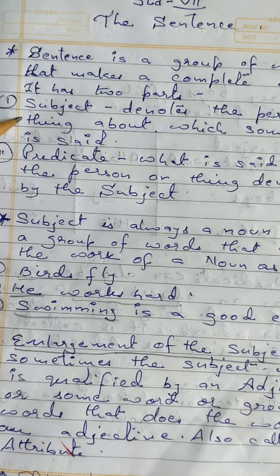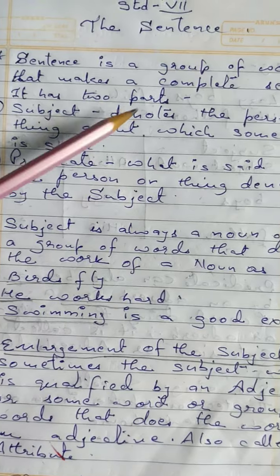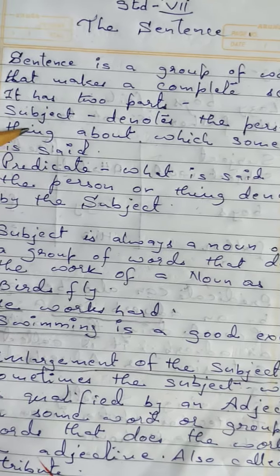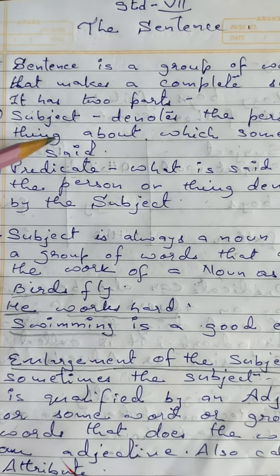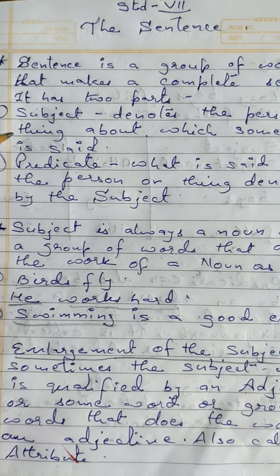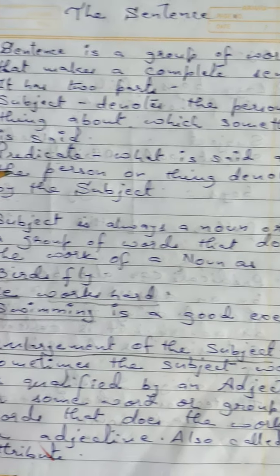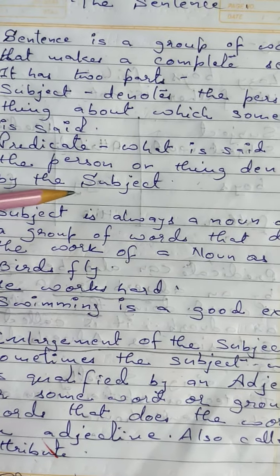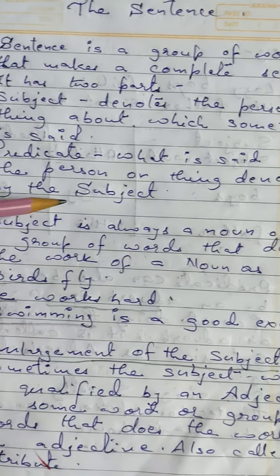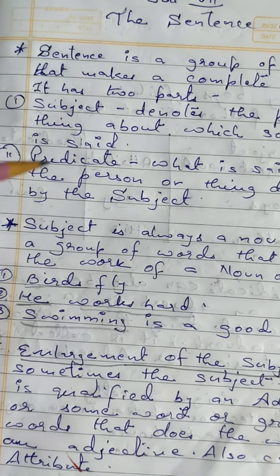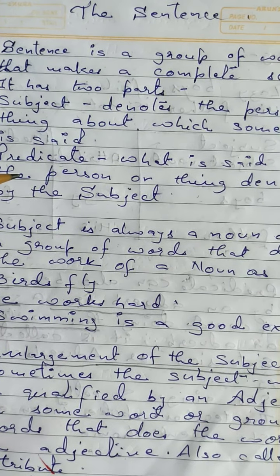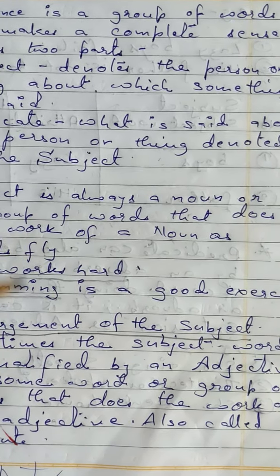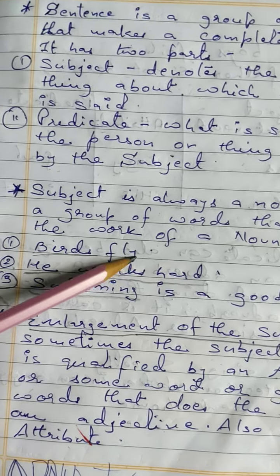What is a subject? The subject denotes the person or thing about which something is said. Whatever you are telling about, it is important for the subject. Second, the predicate: what is said about the person or thing denoted by the subject. If there is a subject, it will say something about that thing. What is said is to be remembered in a predicate. The subject is always a noun or a group of words that does the work of a noun.